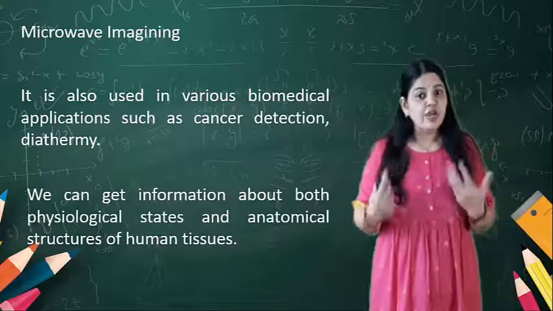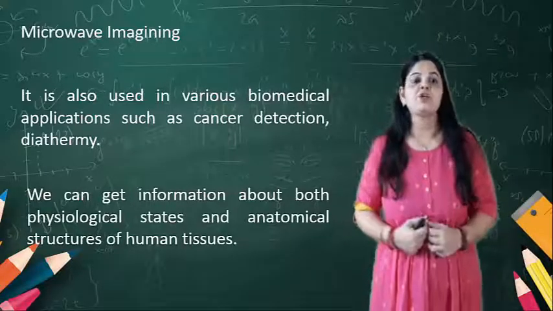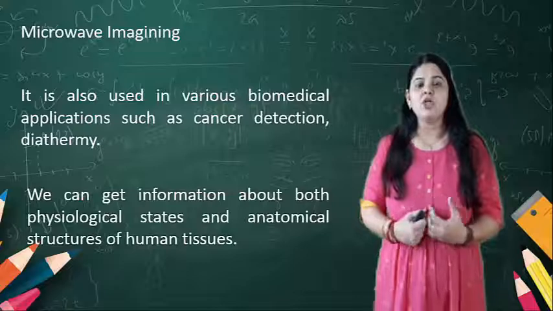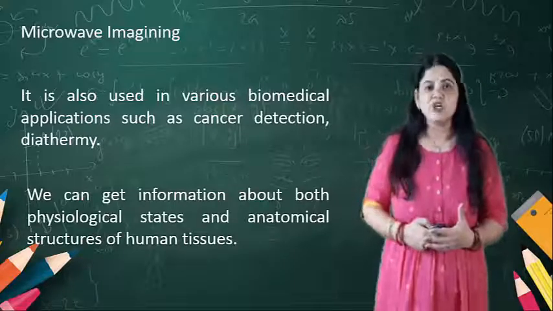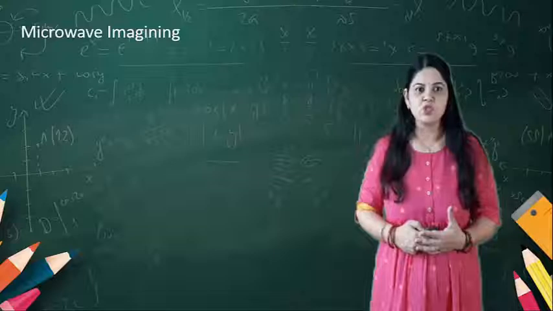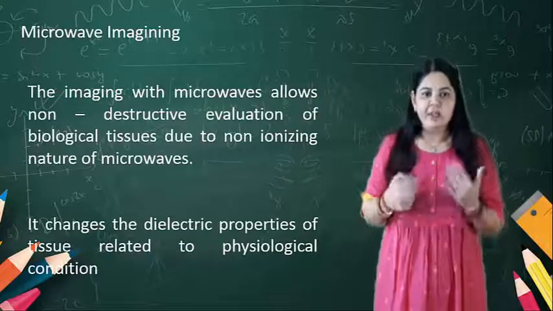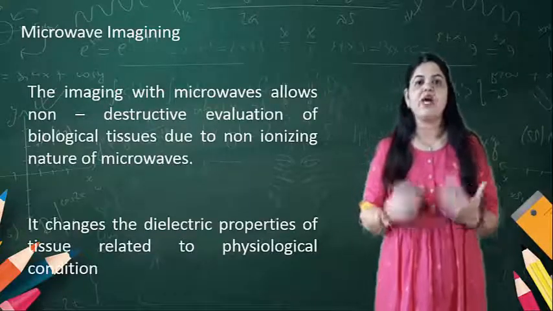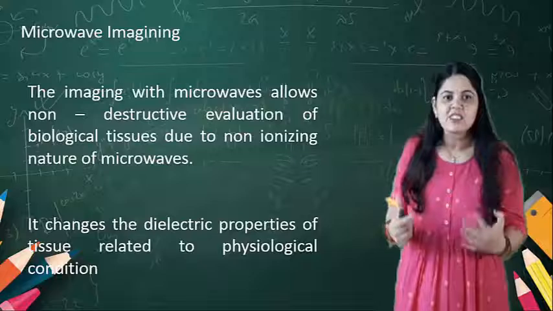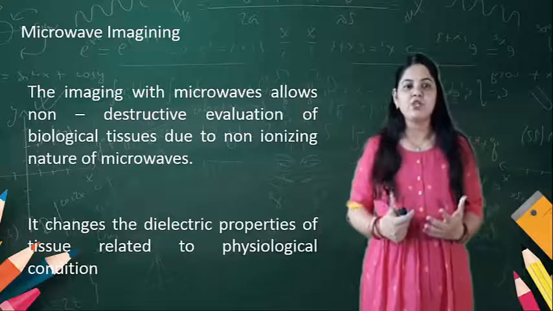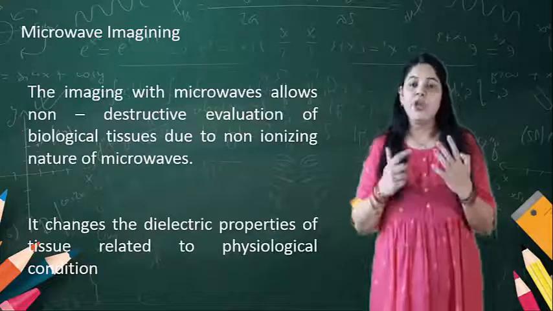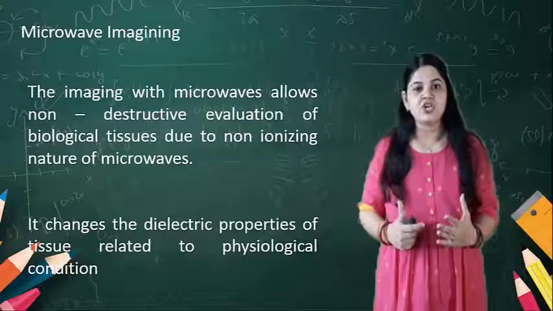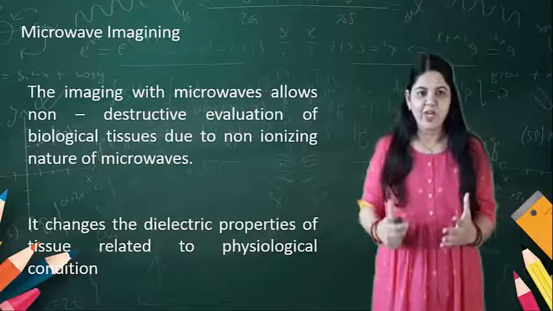We can also get information about both the physiological state and the anatomical structure of human tissues. Imaging with microwaves allows non-destructive evaluation of biological tissues due to the non-ionizing nature of microwaves.